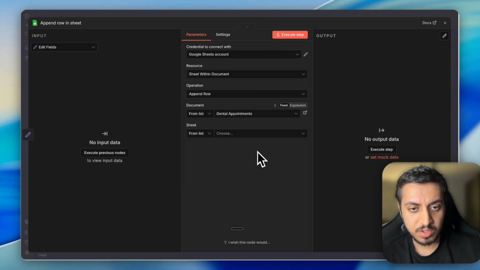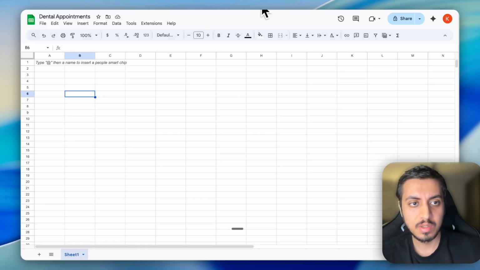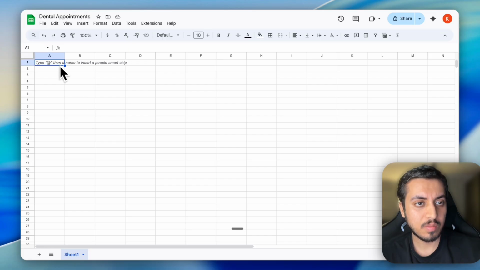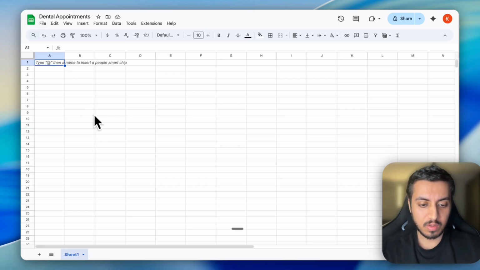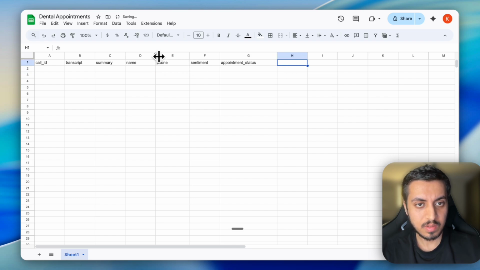Let's choose the sheet. Okay, so there is no column. Let's go back to our sheet. Here we have not created any column. Let's create the columns: summary, name, phone, sentiment, appointment status, what else?